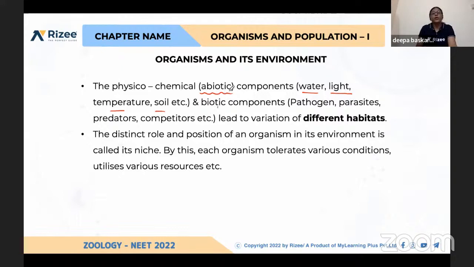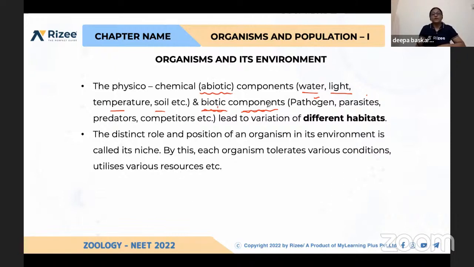And what do you mean by biotic and abiotic? The living components are biotic, and abiotic is non-living. Here, in biotic components, if you take even microbes, pathogens are there, parasites are there, predators are there, competitors are there. Even producers are there, consumers are there. So this is called the biotic component of a habitat, and the abiotic components include water, light, temperature, and soil. Both biotic and abiotic factors lead to variations in the habitats.